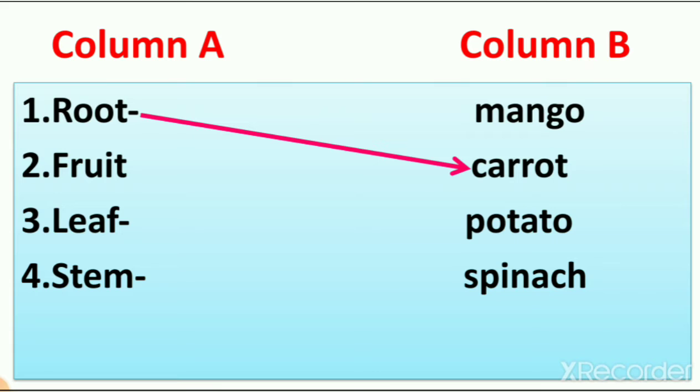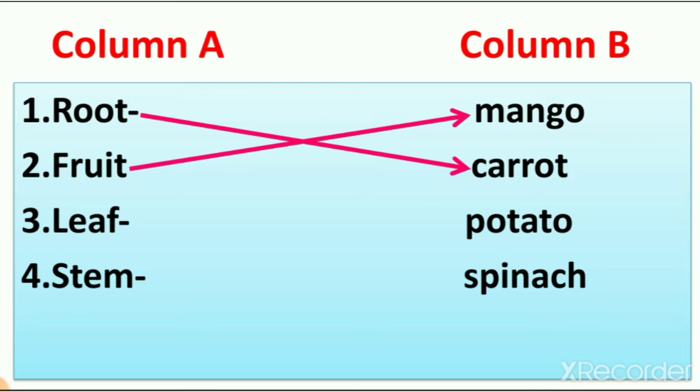Then number 2, fruit. Fruit is from column B. Potato? Yes or no? No. So which is a fruit from it? Spinach is fruit? No. So mango. We also learned that mango is the king of the fruit. So what is the answer? Mango is fruit. So we joined fruit with mango.